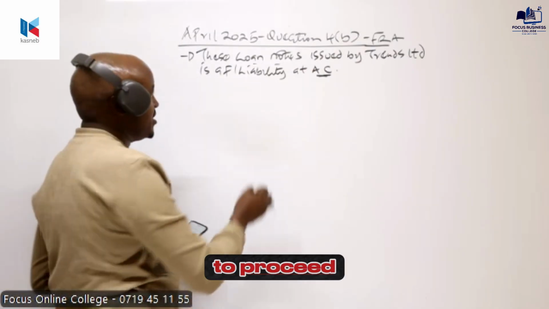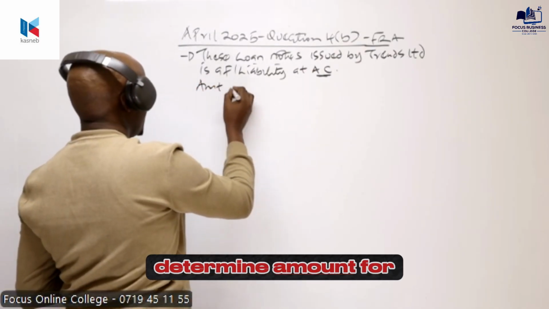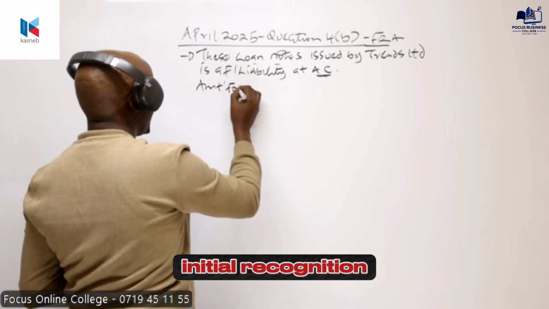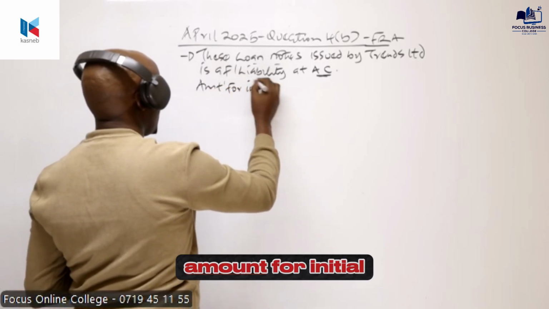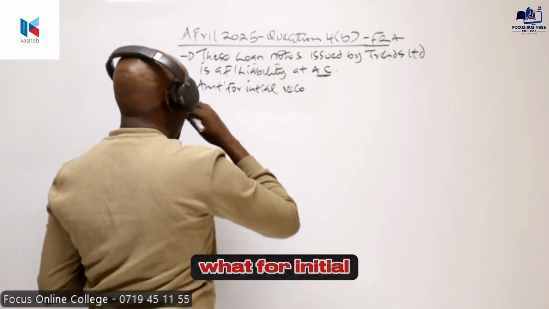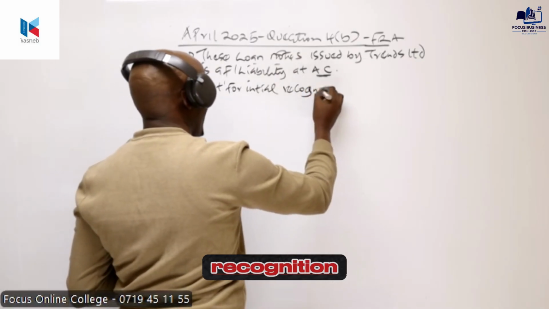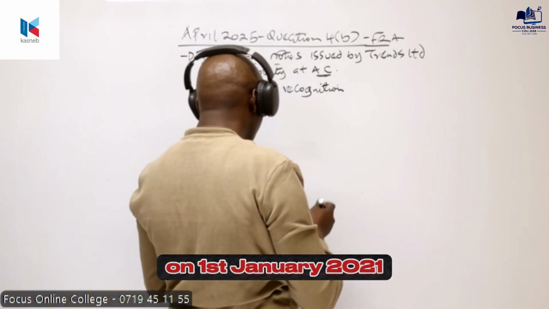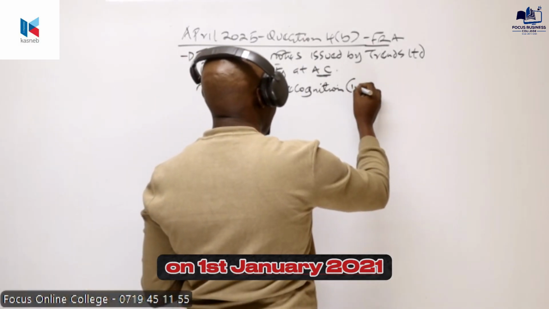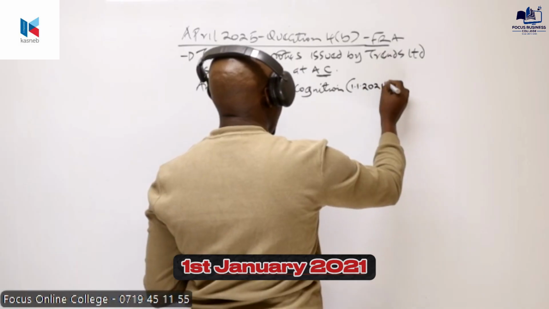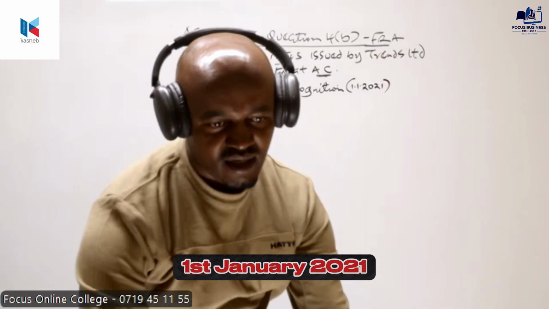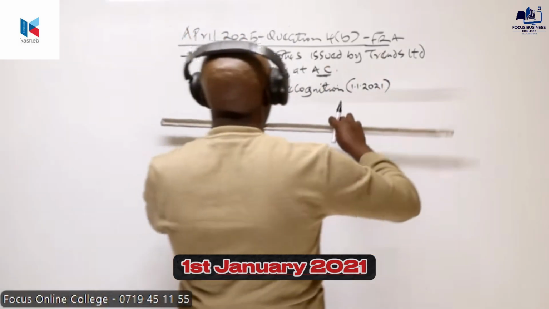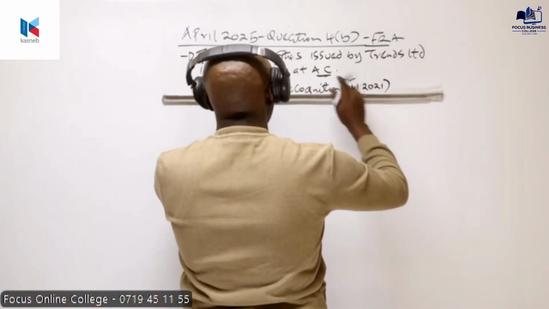Now, having known that, we need to proceed and determine the amount for initial recognition. Remember, in this case, they were issued on 1st January 2021.